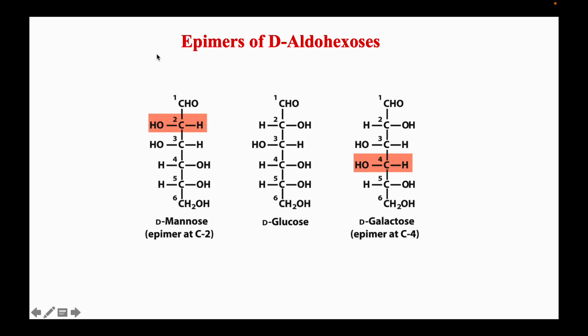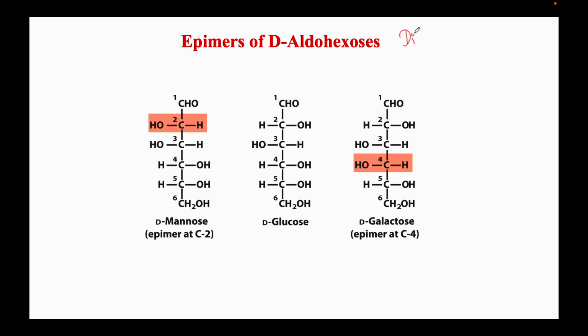Let's consider glucose. So we have glucose in between, and these two are epimers of different aldohexoses. These are the epimers of glucose.